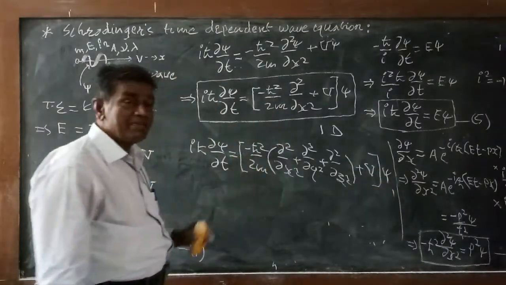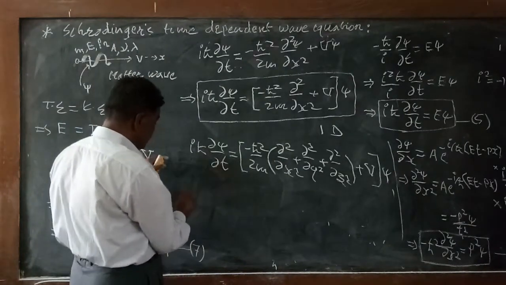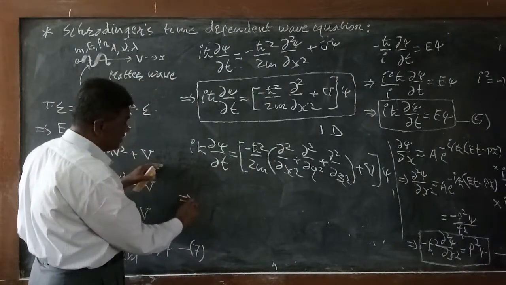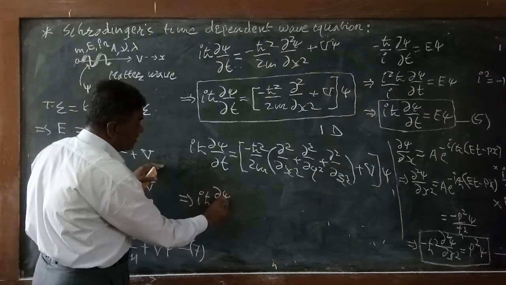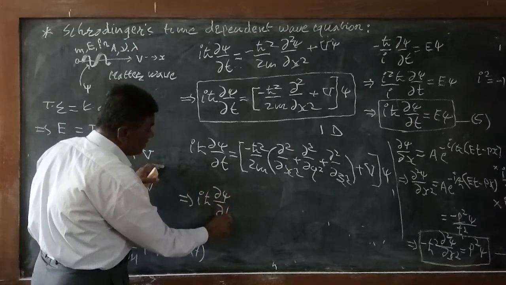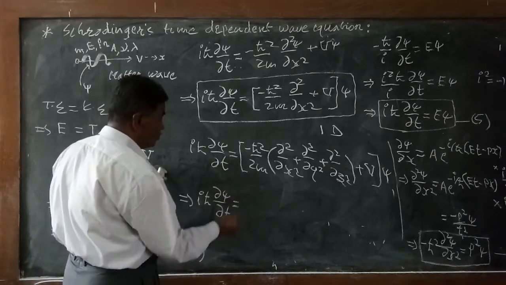So in the case of three dimensions we can write the equation like this: i h cut delta psi divided by delta t